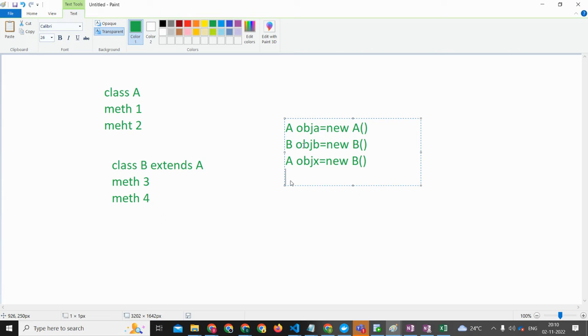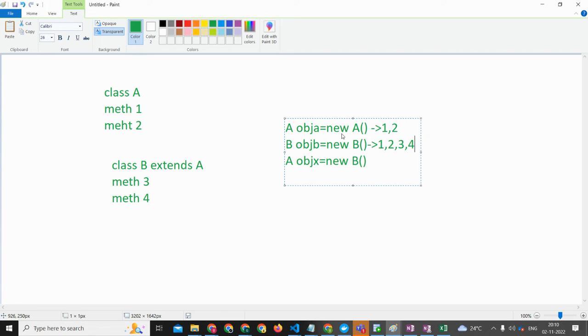Okay. So coming back, what are all the methods accessible by this one? Like 1, 2, 3, 4? No. See, look at this. First one is 1, 2. Very good. Second one is 1, 2, 3, 4.